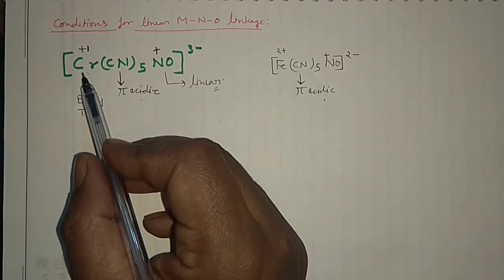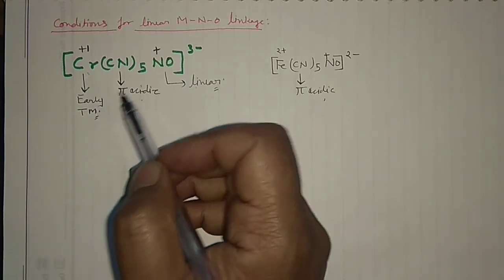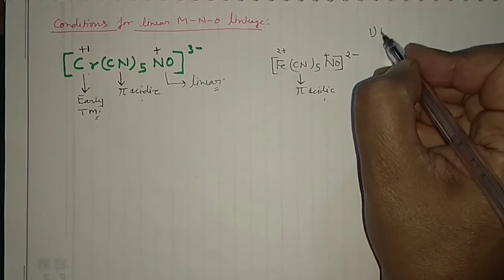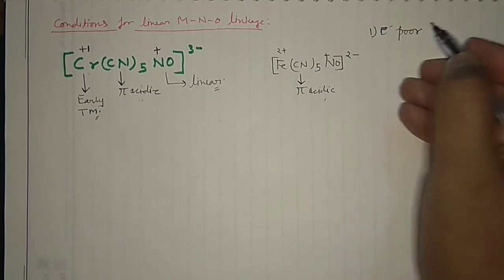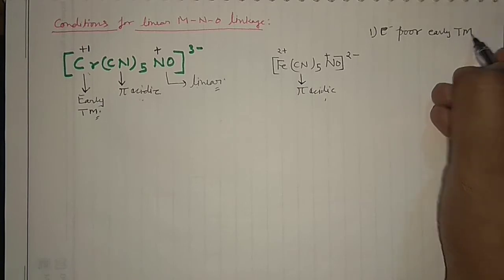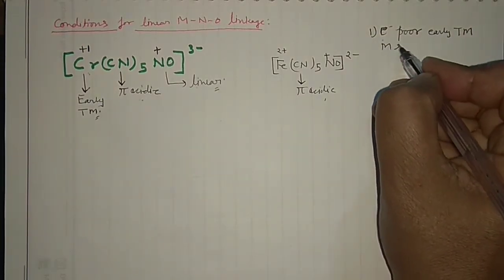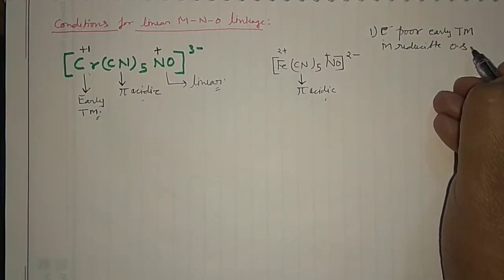Generally, early transition metals are electron poor. So the first condition you can write here: electron poor early transition metal in reducible oxidation state.